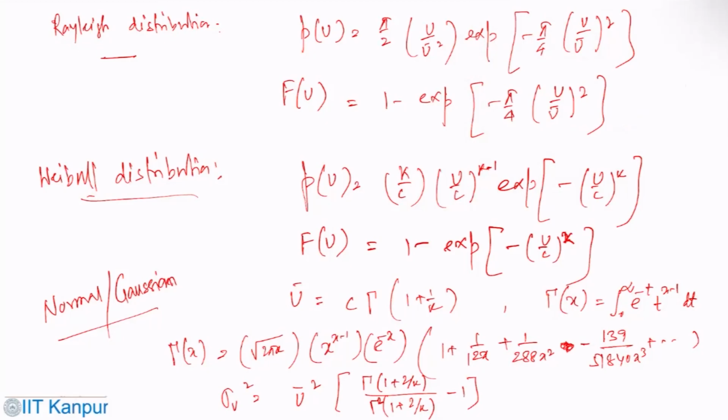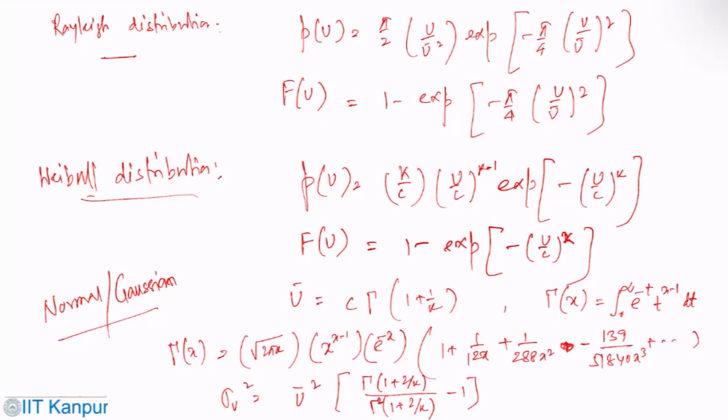So this also you can find out. So it's not quite straightforward to get C and K in terms of U bar or sigma U.